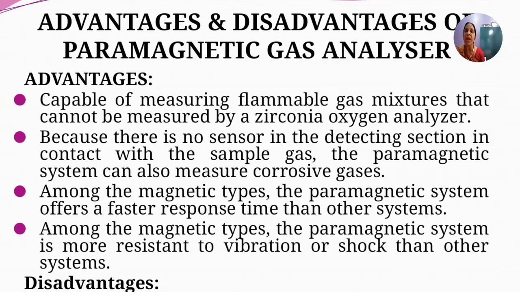But as there is no direct contact with the sensor here, these gas analyzers you can use for measuring the percentage of oxygen present in corrosive gases. Among the magnetic types, the paramagnetic system offers a faster response time than the other systems. That is another advantage. Its response time is faster. And among the magnetic types, the paramagnetic system is more resistant to vibrations and shocks than other systems.